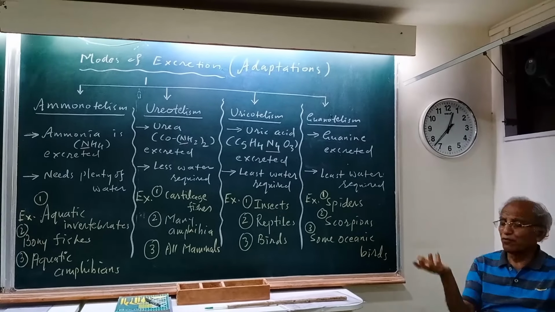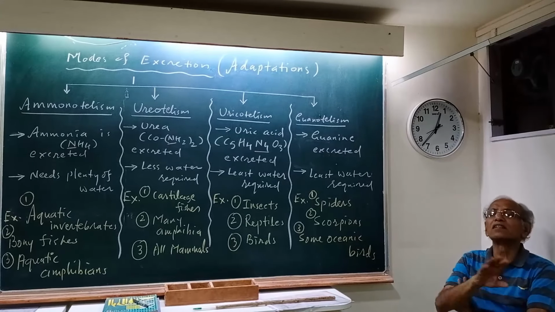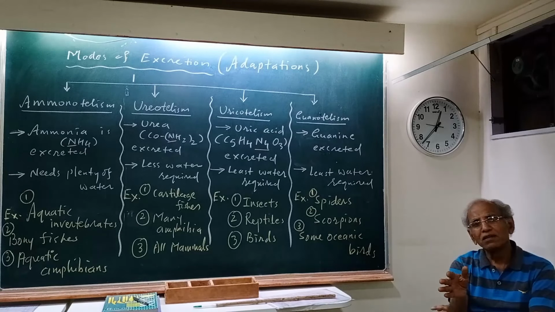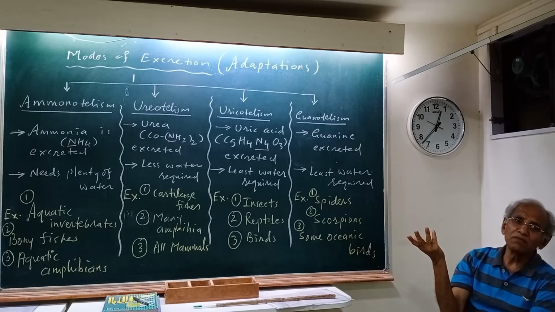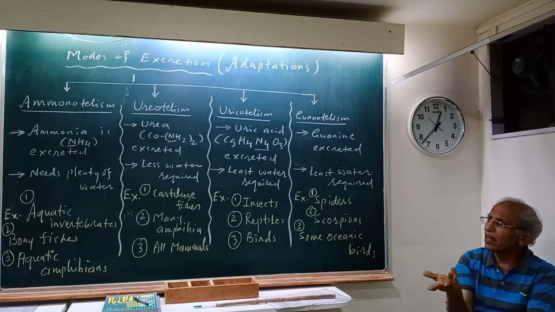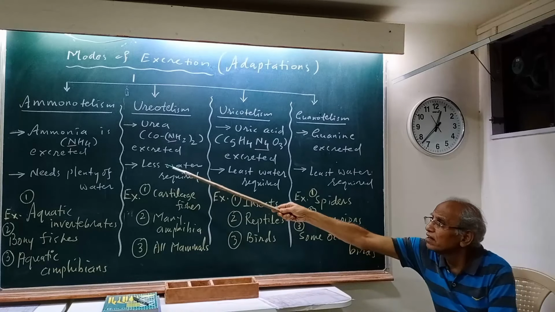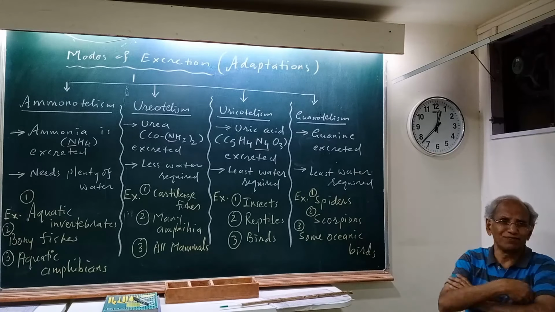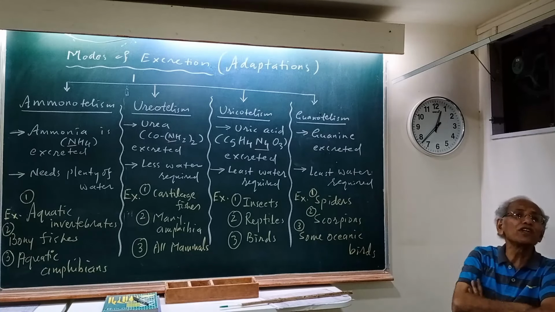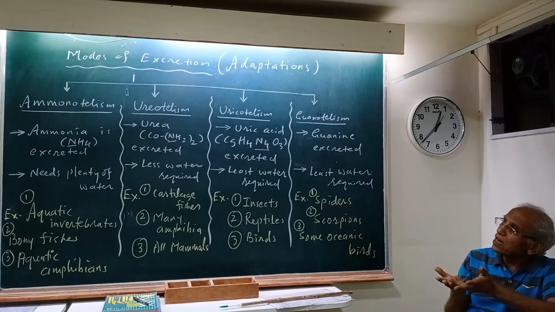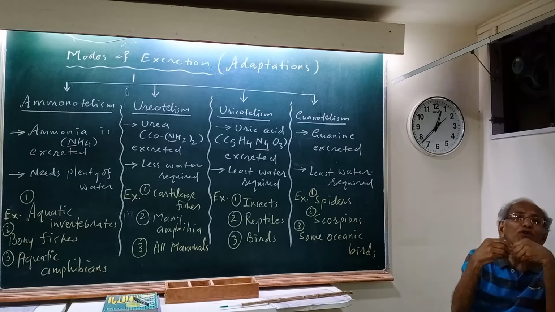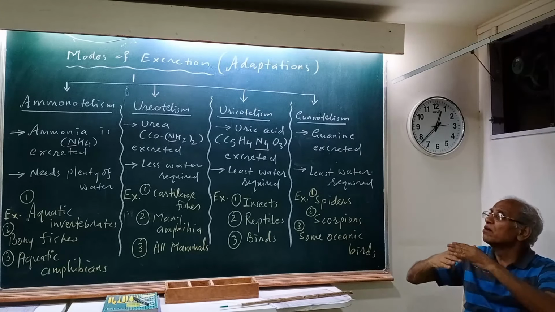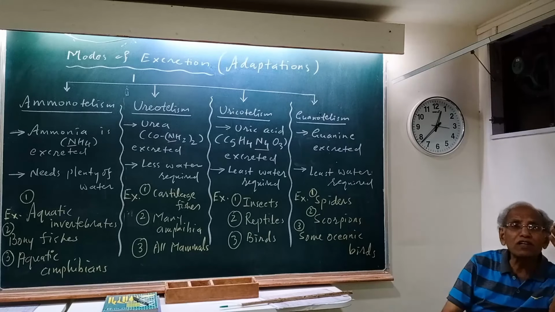Very simple. If you don't want to remember ammonotelic, simply say some animals give out ammonia. Animals giving out ammonia. If possible, remember ammonotelism or ammonotelic animals. It's okay. Ammonia is NH4. Those animals which give out urea, CONH2 twice, urea, are called ureotelic. And this method is called ureotelism. The method is ureotelism and the animals are ureotelic.